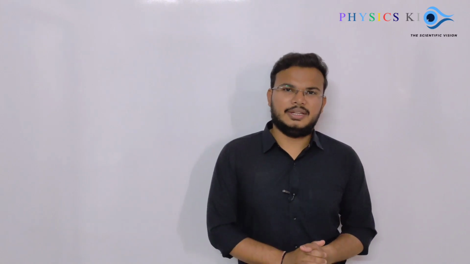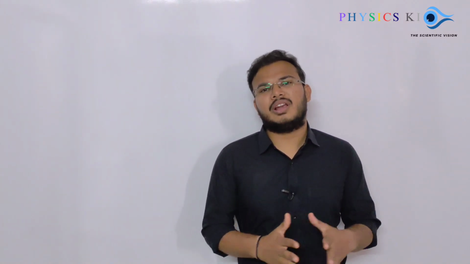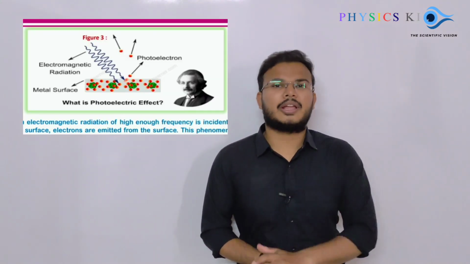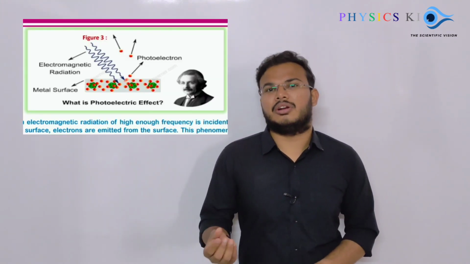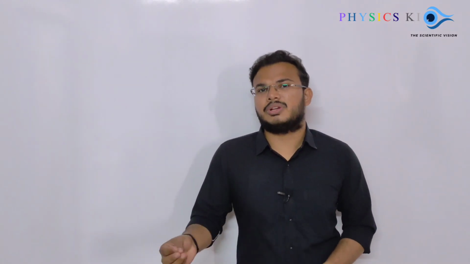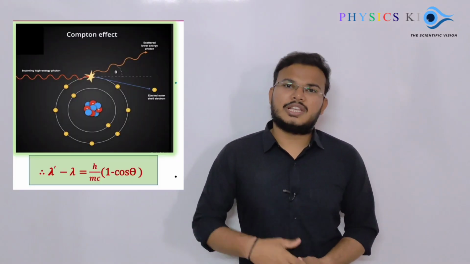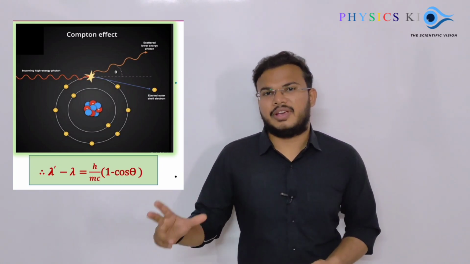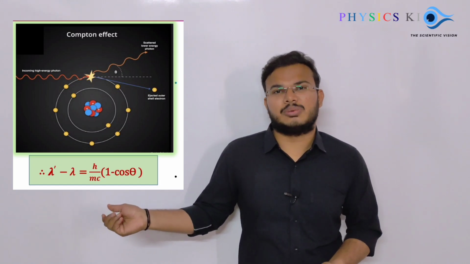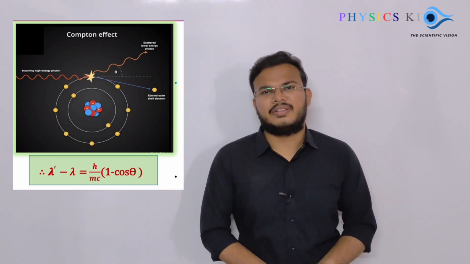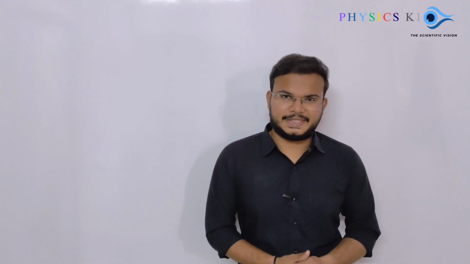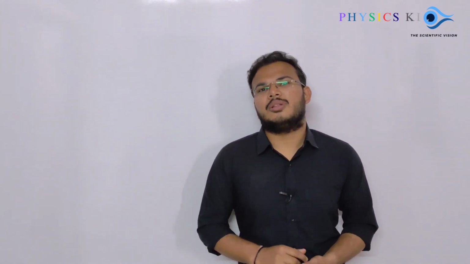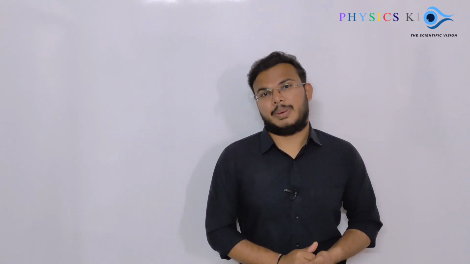In the 4 marks category we have several effects in this chapter, like the photoelectric effect. The photoelectric effect is very important: the definition or the figure, just explain with some equation at the end, the photoelectric equation. The second effect is the Compton effect. The Compton effect is very important. Similarly, definition and figure, and at the end there is one equation, lambda minus lambda dash is equal to h by mc times 1 minus cos theta. So maybe from these 2 one question will appear in your mid semester paper.